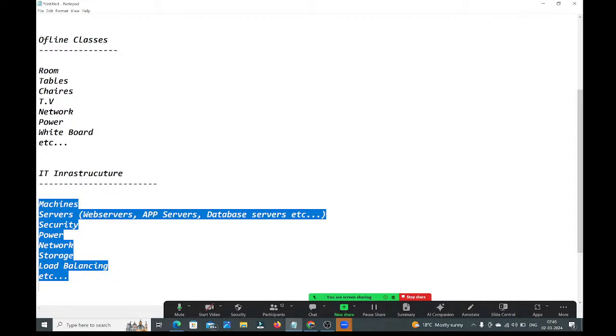to run your application, to deploy your application, what will companies do, guys? They will set up this infrastructure in their companies only. This complete infrastructure they will create in their companies only. That is called on-premise or in-house infrastructure setup, guys. If you set up the infrastructure on your own in your company, that is called on-premise or in-house infrastructure.